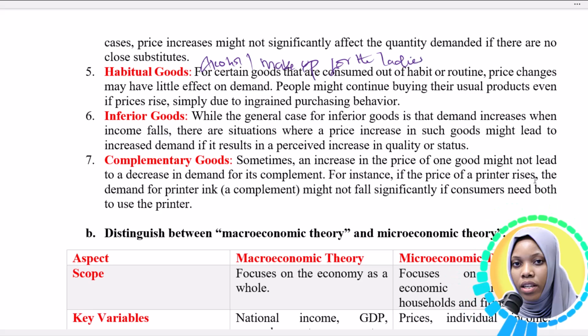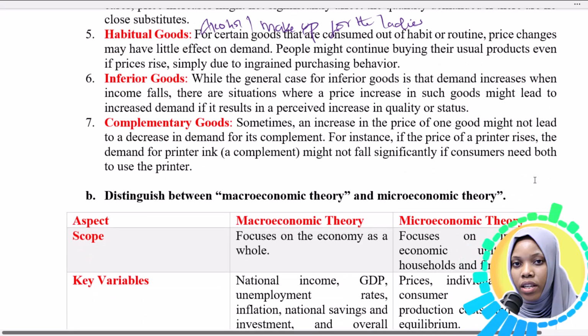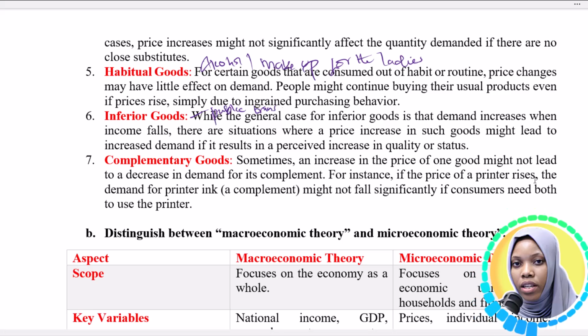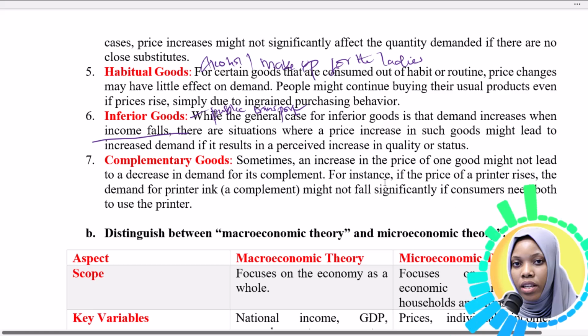Another exception is inferior goods, and an example of inferior goods is public transport. Here it talks about income, this is not prices anymore, this is affected by income. So when income increases, the demand for inferior goods is likely to decrease.